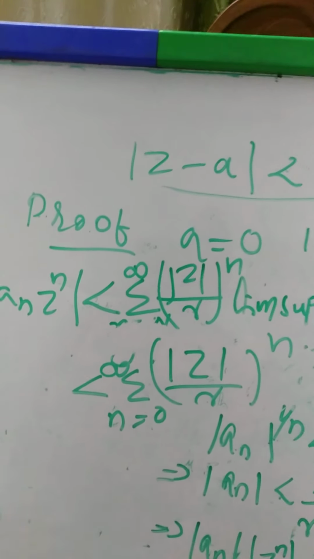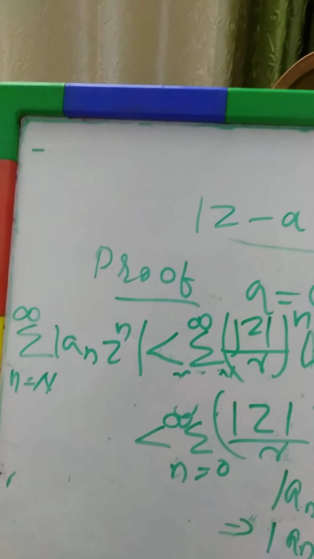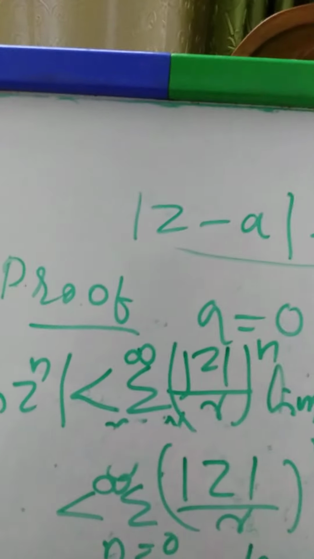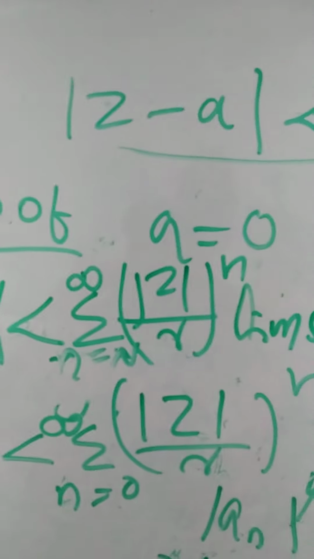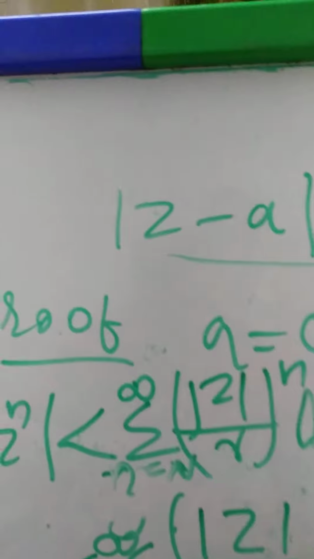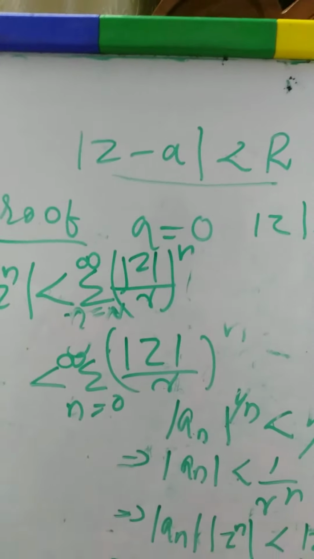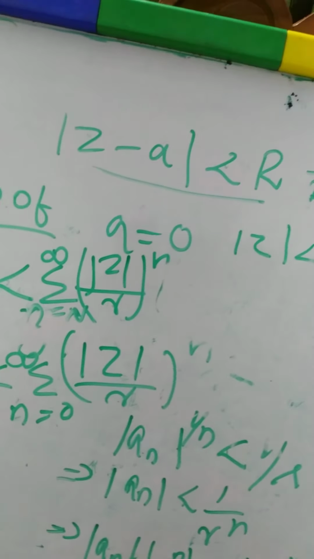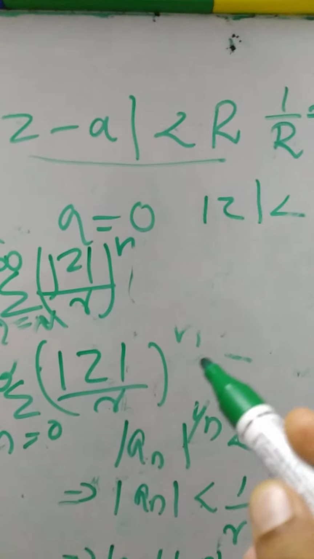Summation n equal to 0 to infinity modulus of a_n z^n is less than summation n equal to 0 to infinity modulus of a_n r^n... that is, less than summation n equal to 0 to infinity modulus of z by R whole raised to n, which is less than summation n equal to 0 to infinity modulus of z by R whole raised to n.